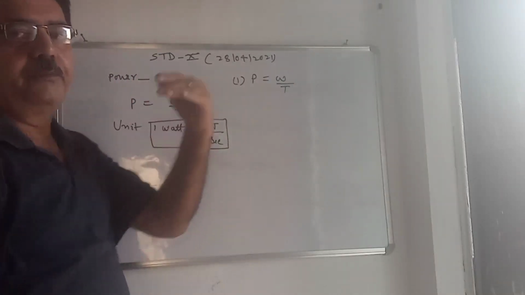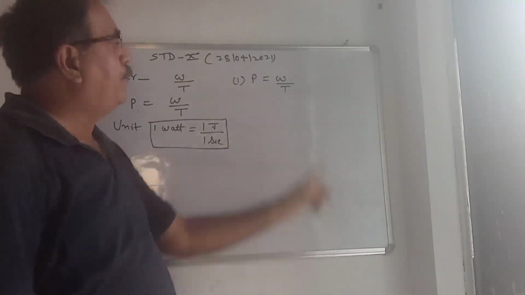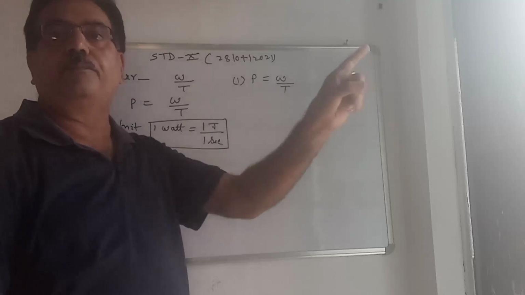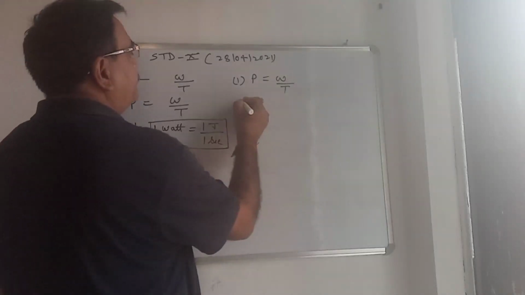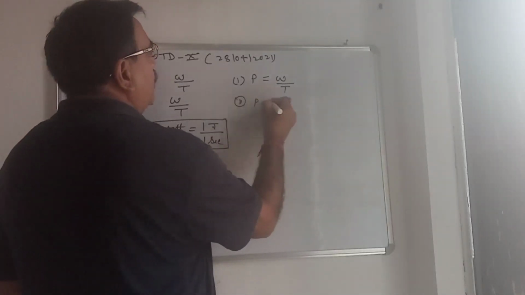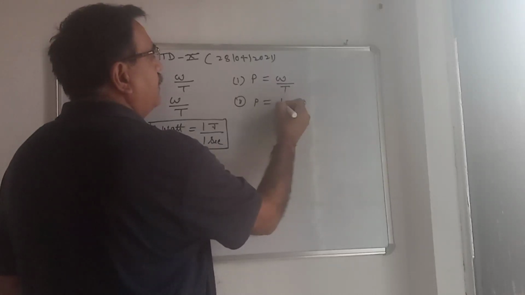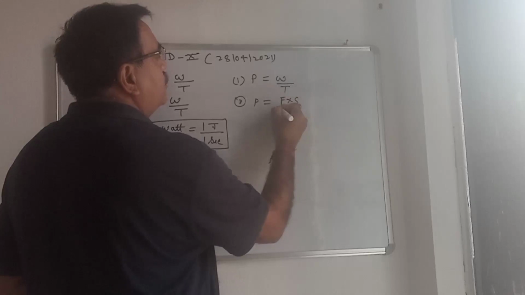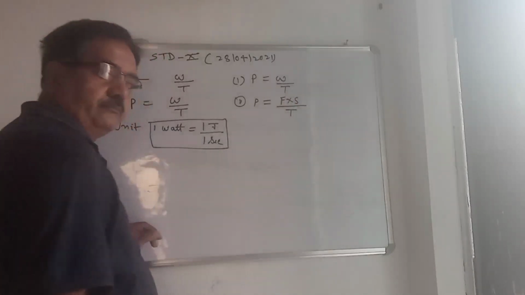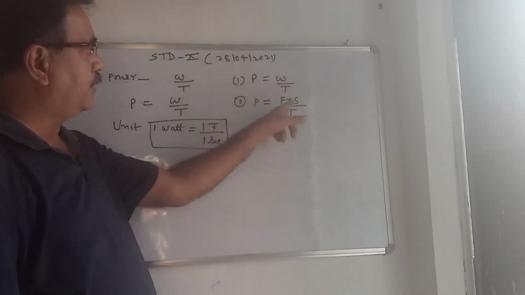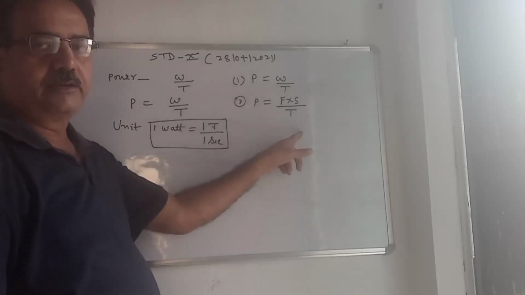Now we will write the different forms of power by putting the different forms of work. Second, P is equal to W by T, and work we know is F into S, force into displacement. So in place of work we can write force into displacement by time.